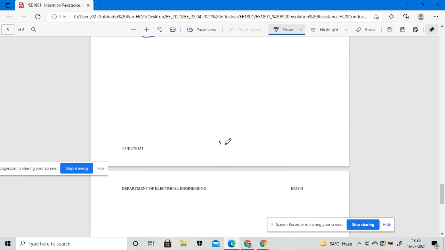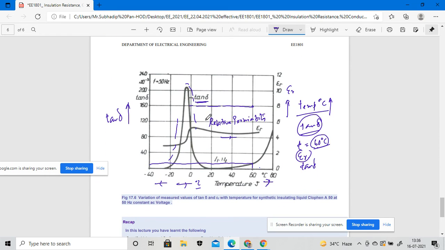And this figure shows not the transformer oil but another synthetic insulating liquid known as clophen. This is also a very good liquid dielectric.